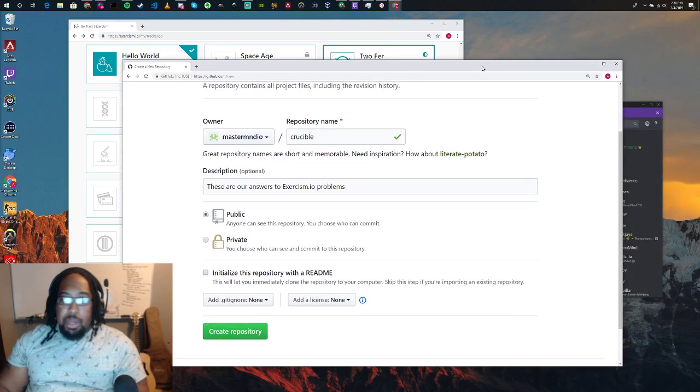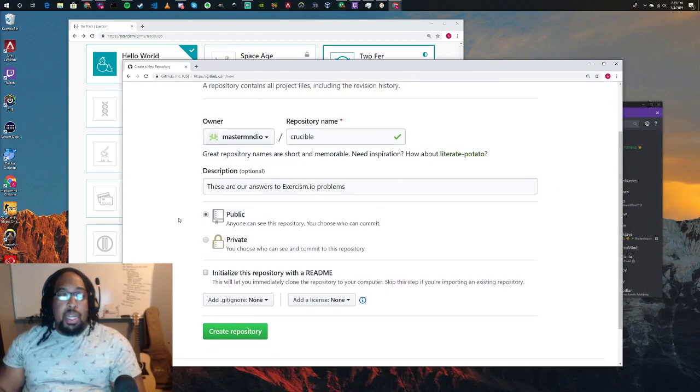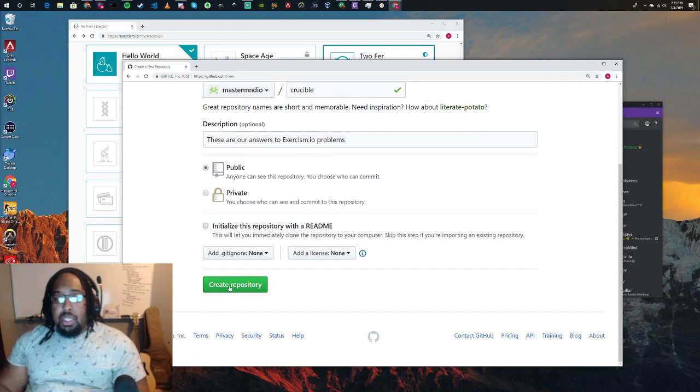You get a new computer, you can download it to as many computers as you want, and you have access to this code anywhere you go, really. So let's create that